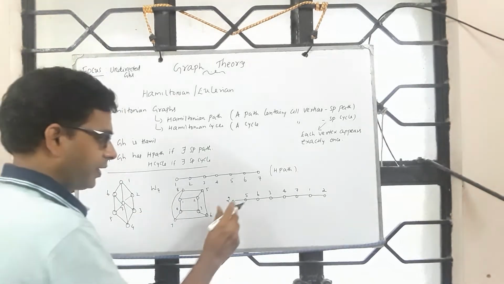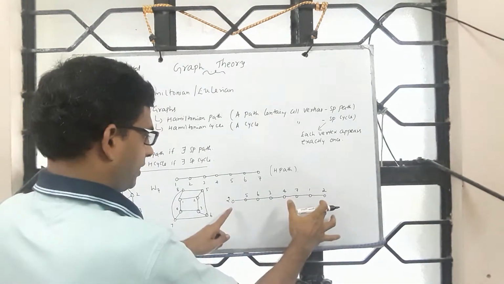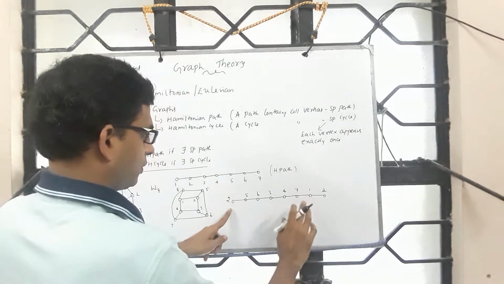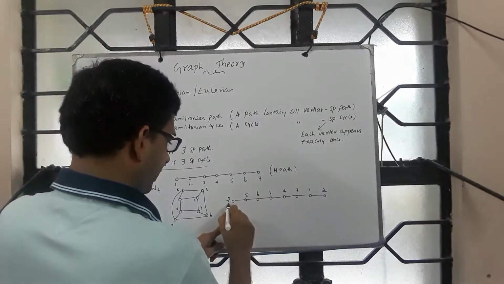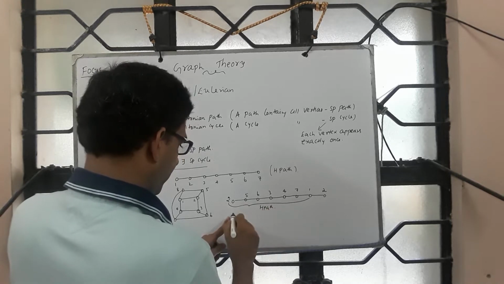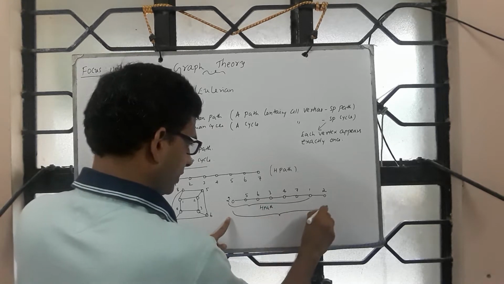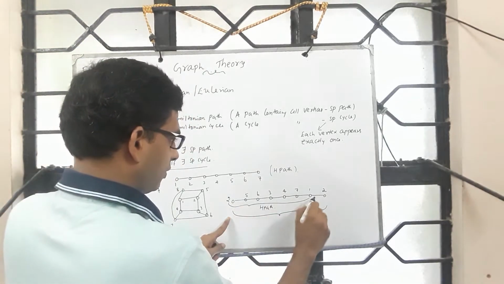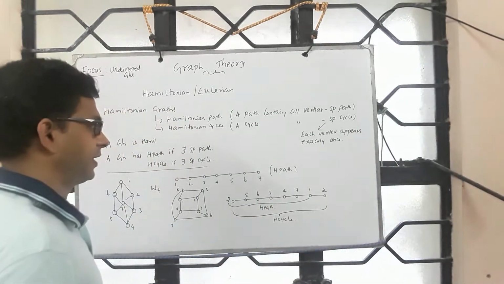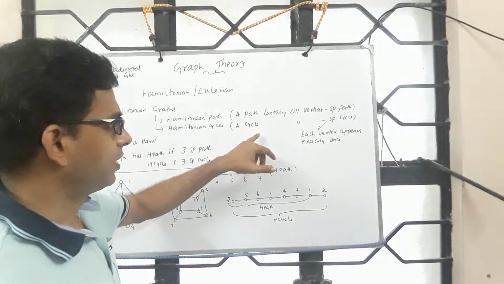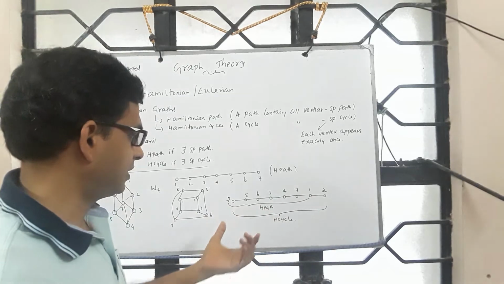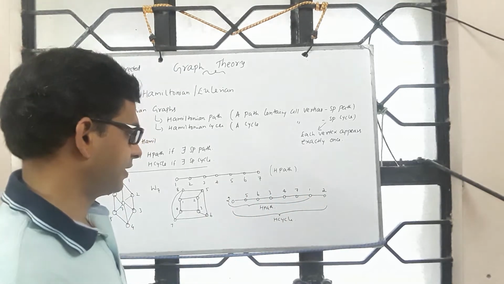So now leave the endpoints and except the endpoints you don't see vertex repetition. So if you leave this, it is a Hamiltonian path containing all vertices. Now if the start point and end point are one and the same with the property that no other vertex is repeated, then you call such a closed circuit as Hamiltonian cycle. It is a cycle containing all vertices such that each vertex appears exactly once except the endpoints.